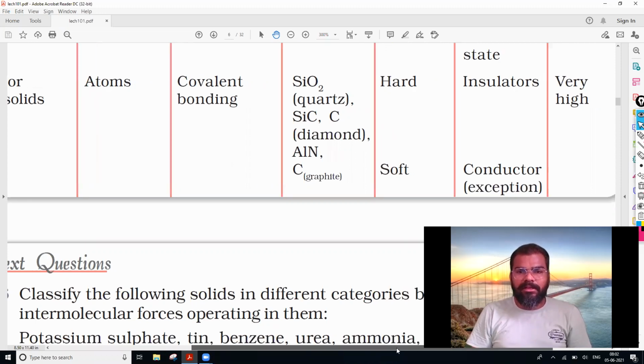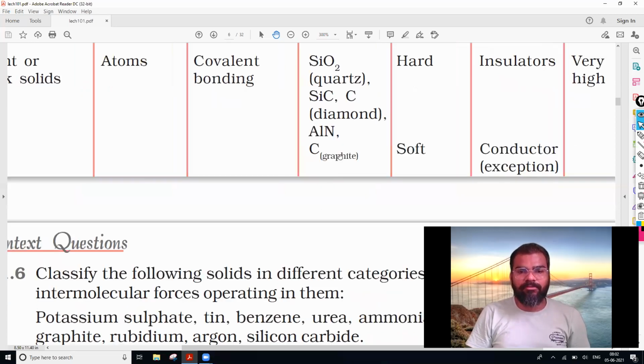Then here diamond and graphite, they have been given differently. Diamond is very hard, an insulator, and has very high melting point. They do not conduct electricity. The strength is very high. Whereas in case of graphite, carbon only, but graphite is soft and a conductor, it is an exceptional quality. Okay, so these things you need to remember.